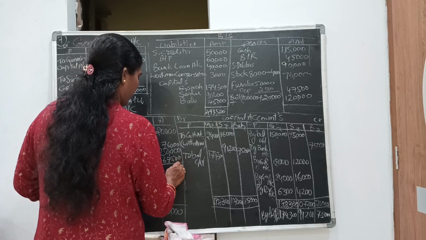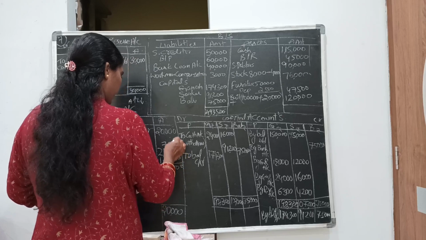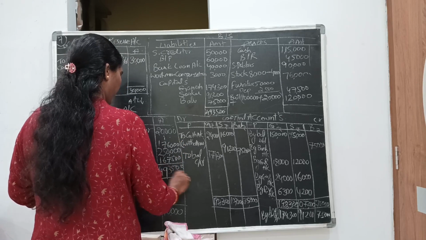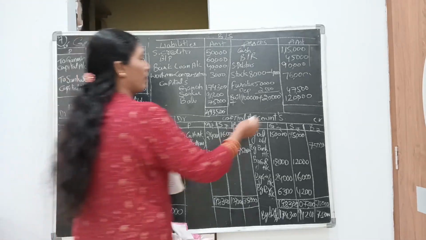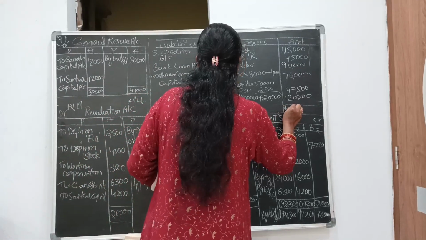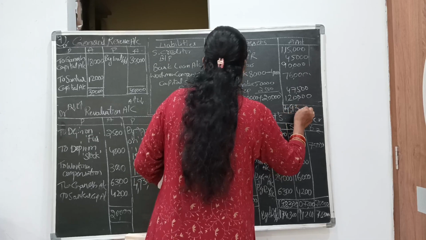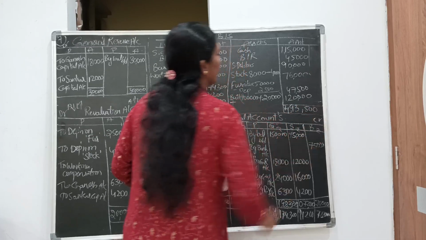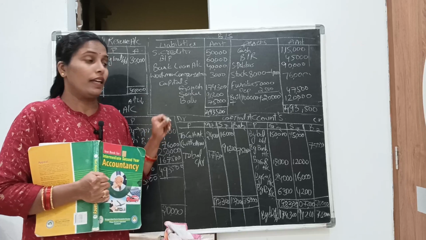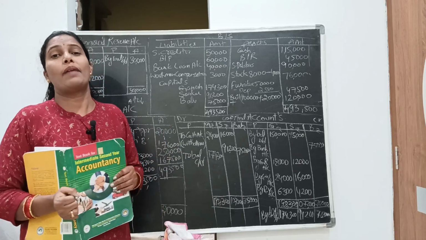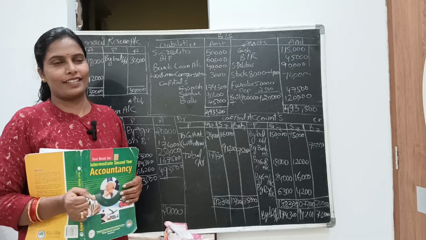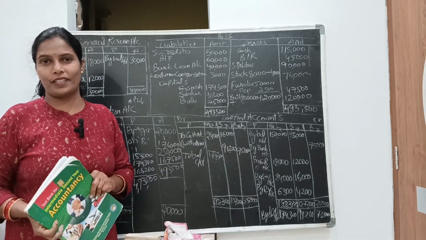Now make the total. So we got the answer. Our balance sheet has tallied at 4 lakhs 93,500. In your final exams, if your balance sheet tallies, you will get 20 marks. I'm talking about intermediate students. So this is the solution for the problem.